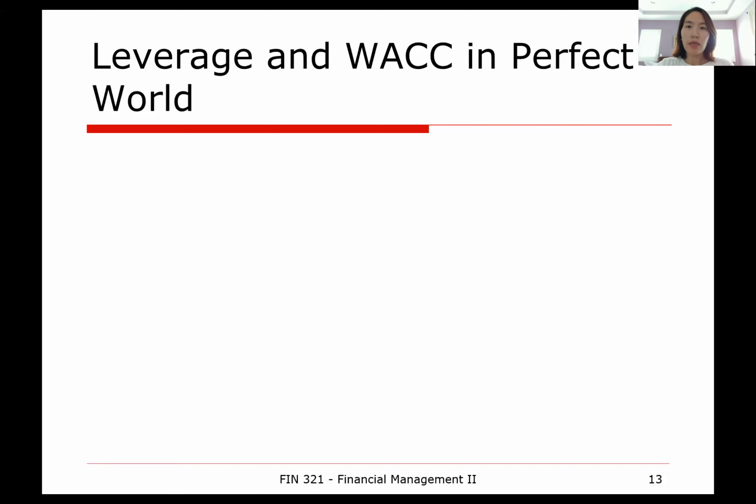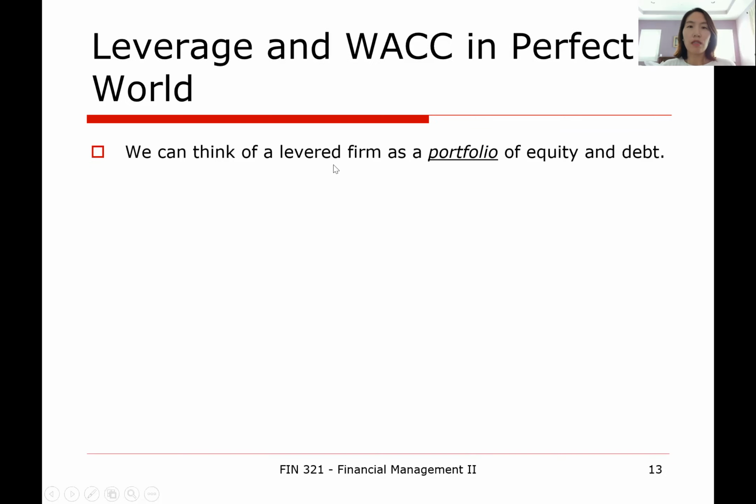Okay, so we have seen that in a perfect world, the firm's capital structure doesn't affect the firm's value. In other words, as M&M proposition 1 says, VL equals VU. Another way to put it is in terms of the firm's overall cost of capital or overall expected return. We can think of a levered firm as a portfolio of equity and debt.